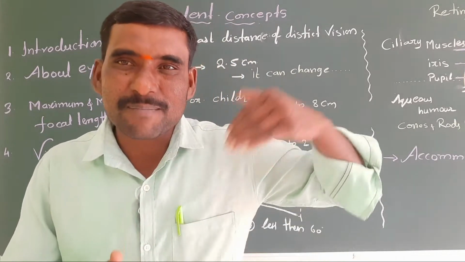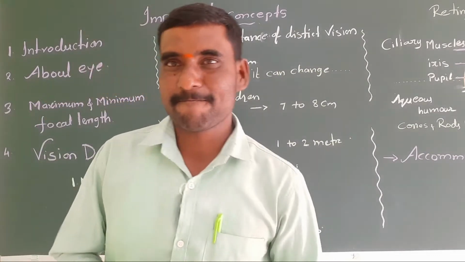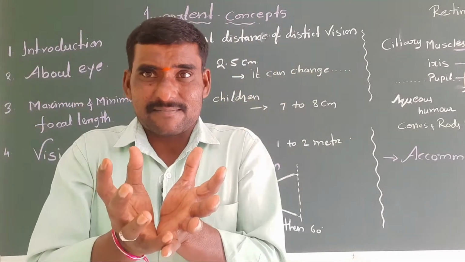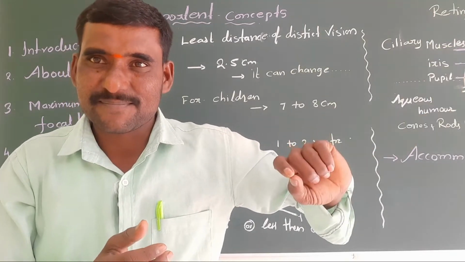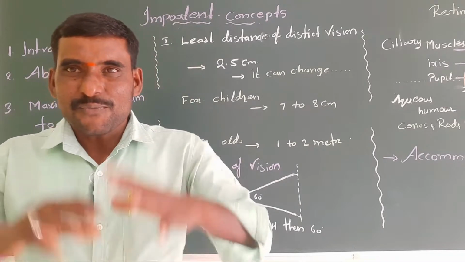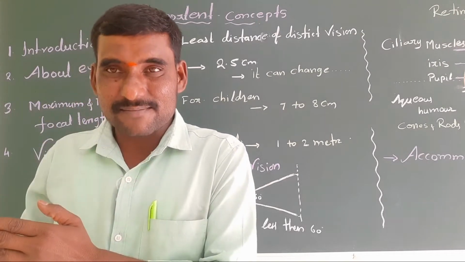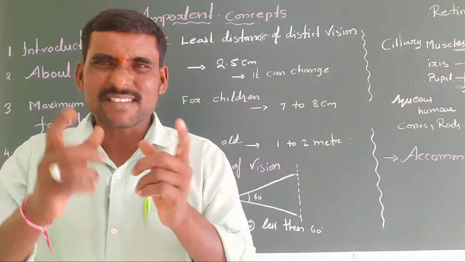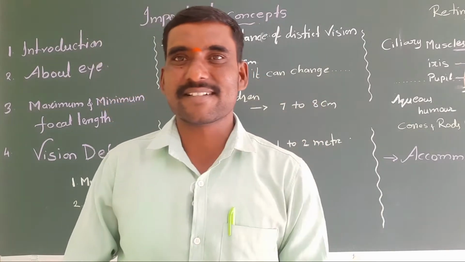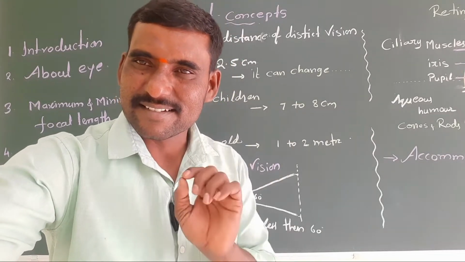when we come out from the cinema theater, sometimes we are unable to see the surroundings. Why? And also, when we get up in the midnight, if you switch on the tube light, you are unable to open your eyes. Why? Some people can't see far, some people can't see near. Why? For all these questions, and the important concepts for the examination, we are going to learn very easily. Just watch completely.